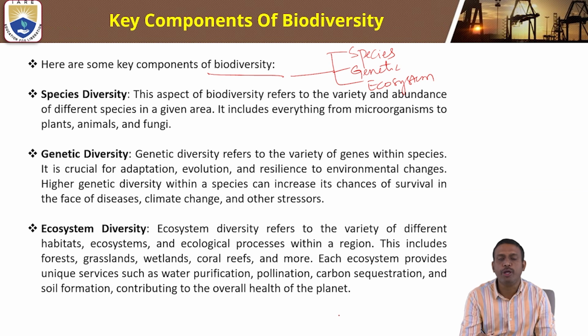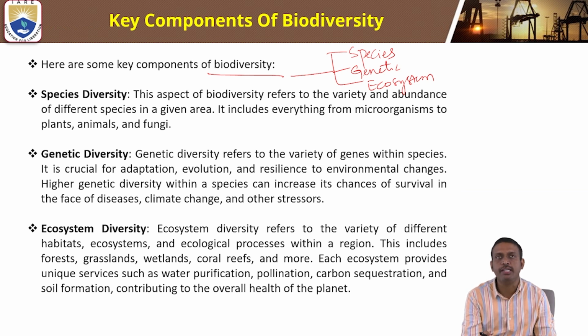Coming to the first one, what is species diversity? This aspect of biodiversity refers to the variety and abundance of different species in a given area. There is a variety of species, and a certain amount of each is present in a given area. It includes everything from microorganisms to plants, animals, and fungi.